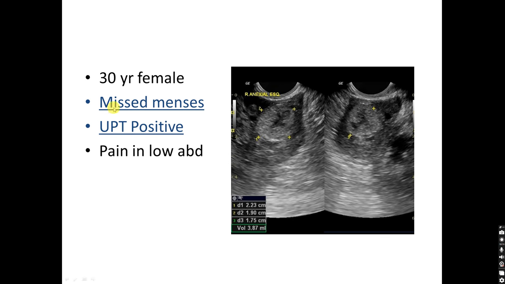This is another patient who presented with abdominal pain and a history of missed menses, and the pregnancy test is positive. On carefully looking transvaginally, you can see in the right abdomen region, extra-uterine, extra-ovarian, this tubular ring sign, and it is nothing but ectopic pregnancy.